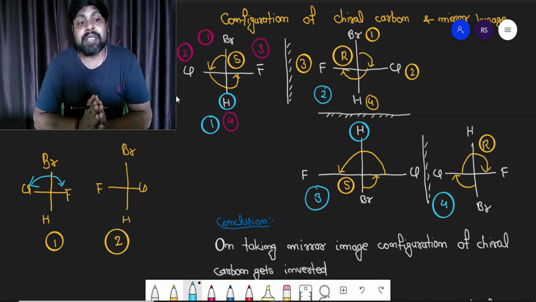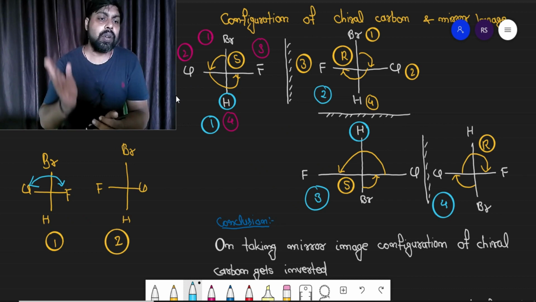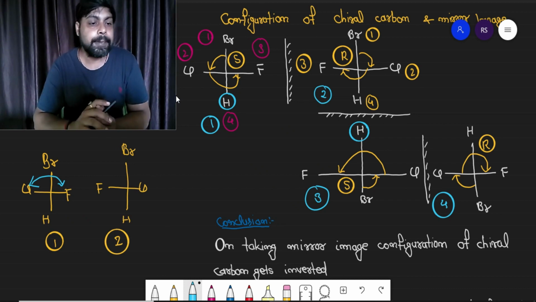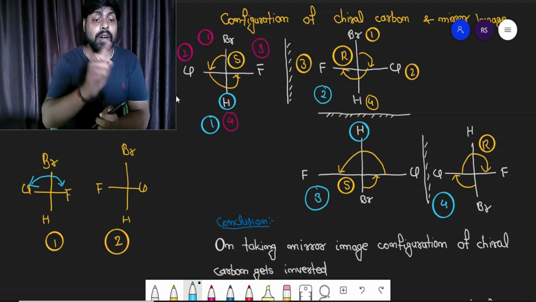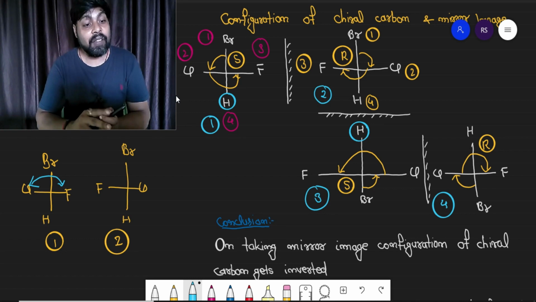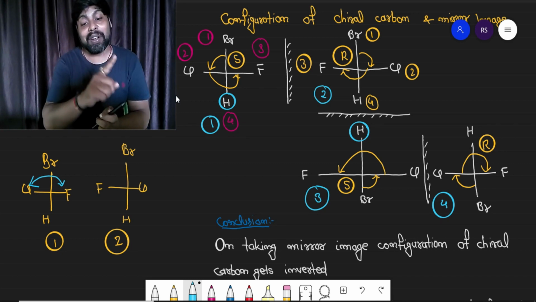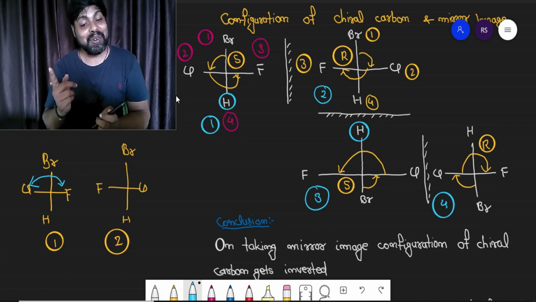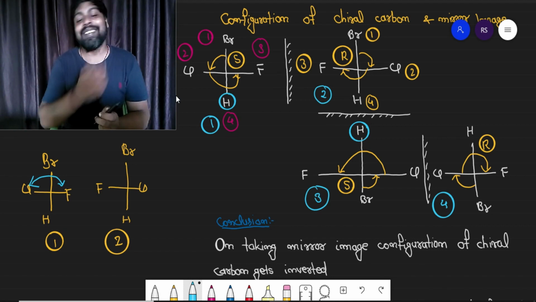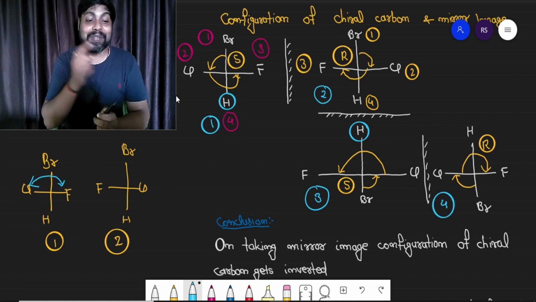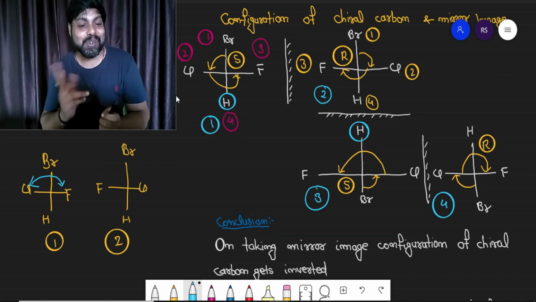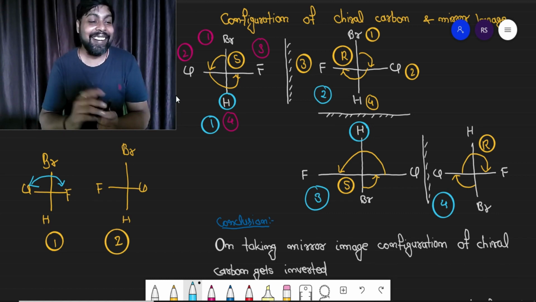So I can say when you are moving from compound 1 to 2, there is only one change. When you are moving from 1 to 3, there are two changes. When you are moving from 1 to 4, there is again only one change. Now simultaneously you can observe compound 2 and 4. There are two changes, right?